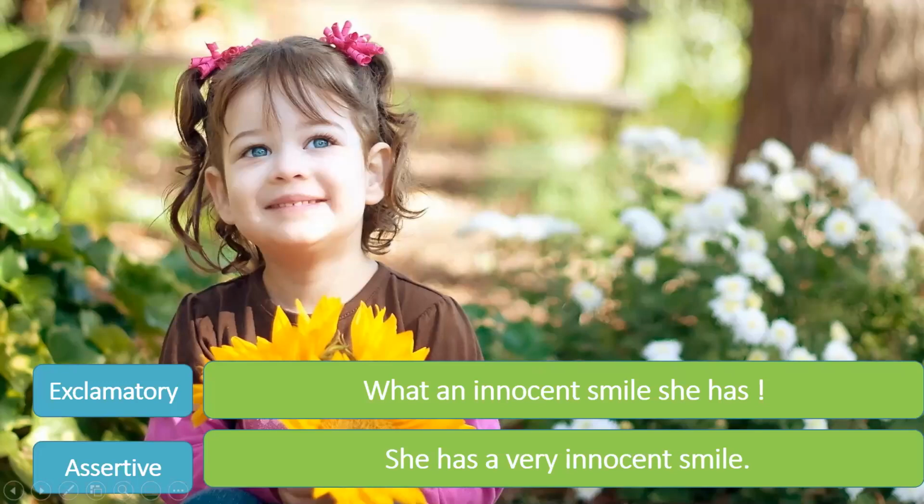Now we will do the opposite, exclamatory to assertive. So an exclamatory sentence like what an innocent smile she has. So when we are using what, it changes to very. She has a very innocent smile. So you have to just convert it into a simple statement. An exclamatory sentence has to be converted into a simple statement, simple assertive sentence. And an assertive sentence is nothing but a statement of a fact, and you put a full stop. So the fact is that she has a very innocent smile. That is how we change it.